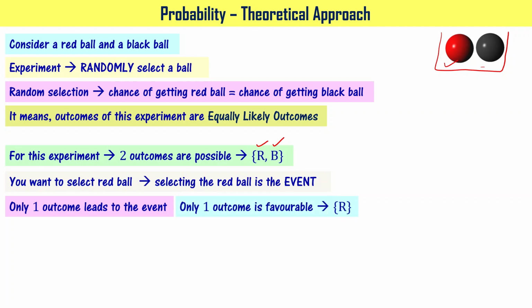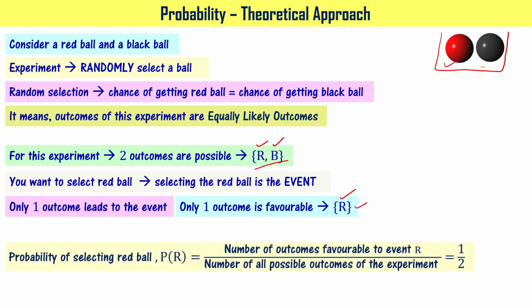That's why I say only one outcome is favorable. That is denoted using R. Here, R comma B is called the outcomes possible, and here this is outcomes favorable. So the probability of selecting the red color ball is now going to be the number of outcomes favorable to event R divided by the number of all possible outcomes of the experiment. That is equal to half, right?